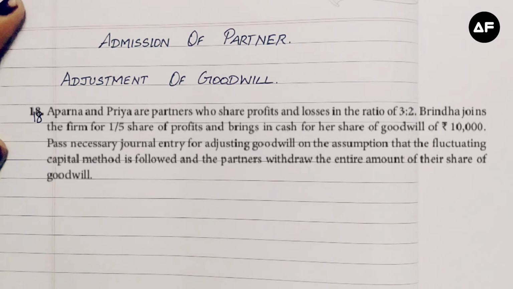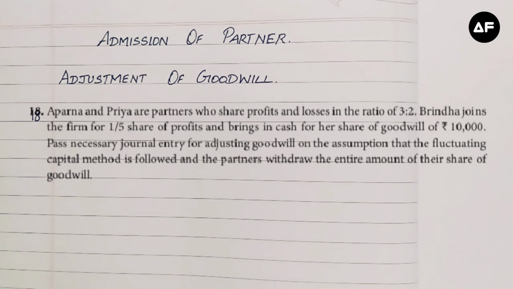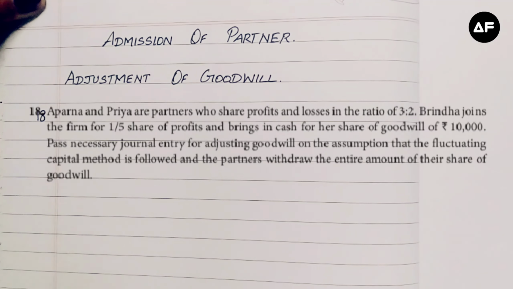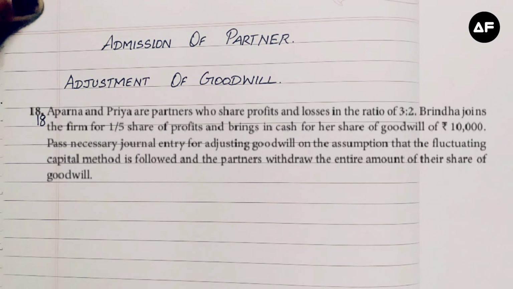Let's look at sum number 18 of Standard 12 Samacheer textbook for admission of partner, adjustment of goodwill. Aparna and Priya are partners who share profits and losses in the ratio 3:2. Brinda joins the firm for 1/5 share of profits and brings in cash for her share of goodwill of rupees 10,000. Pass necessary journal entries for adjusting goodwill on the assumption that the fluctuating capital method is followed and the partners withdraw the entire amount of their share of goodwill.